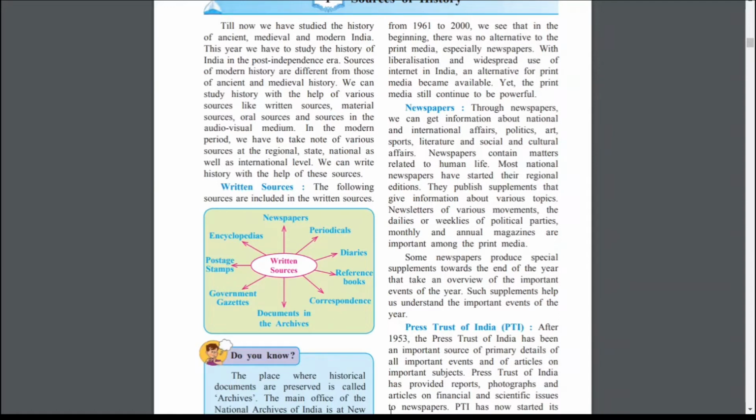Postage stamps. Through these postage stamps also we are getting information, which is published by the government only. After the periodicals, many times some events are posted there. So through these pictures also we are getting information. Encyclopedias also give us information. That means detailed information about one topic, or information about various topics, is given in the encyclopedia. Wikipedia is considered an encyclopedia.